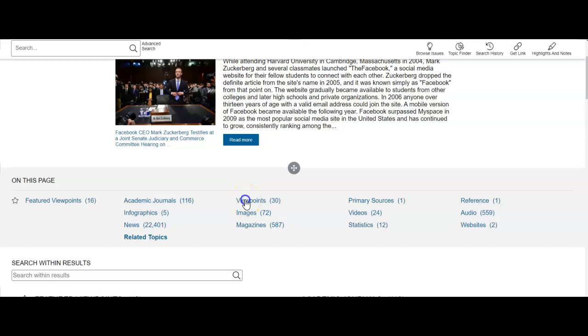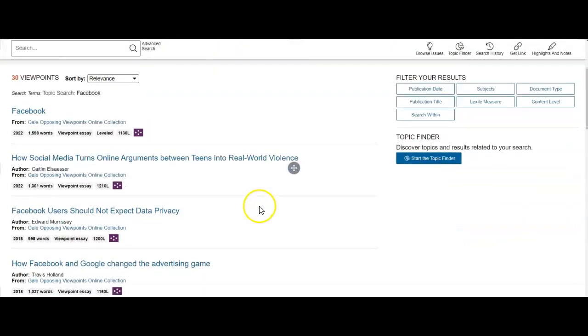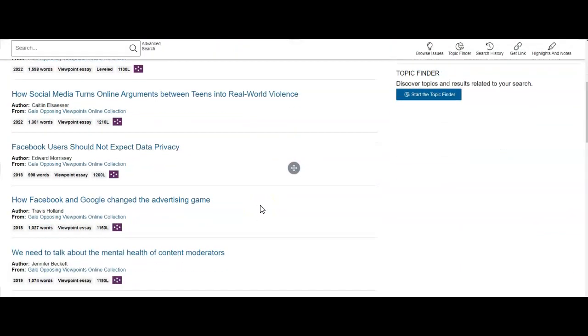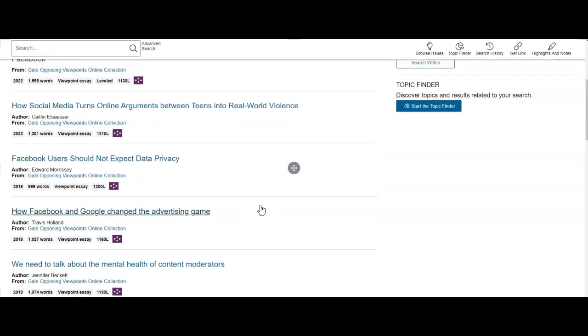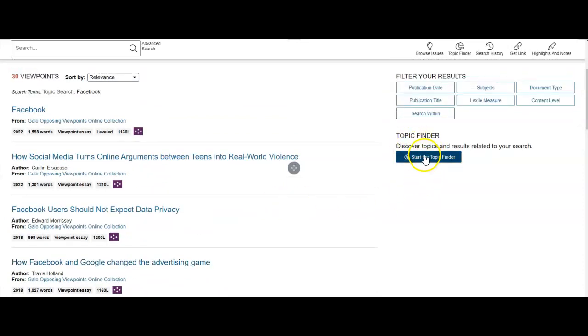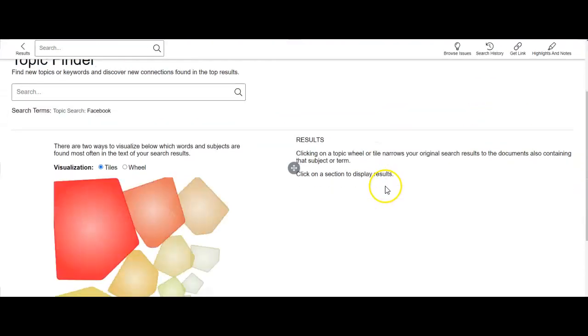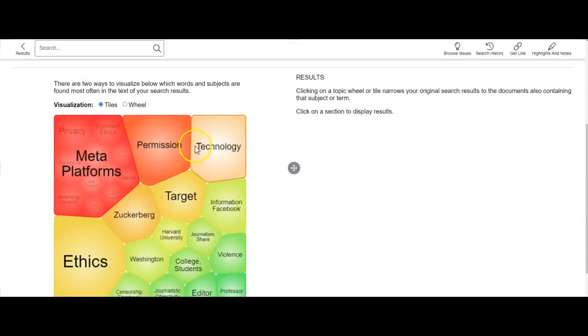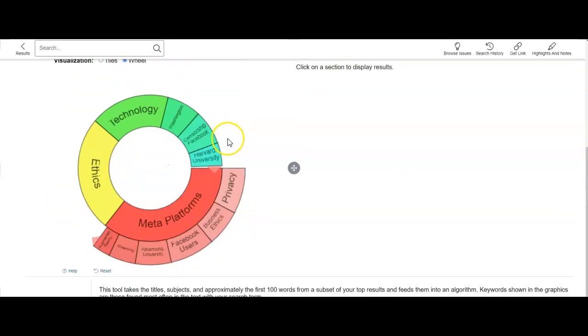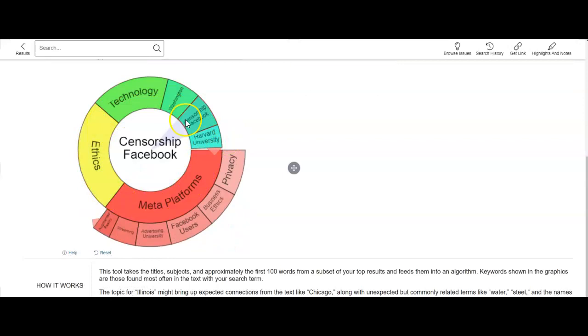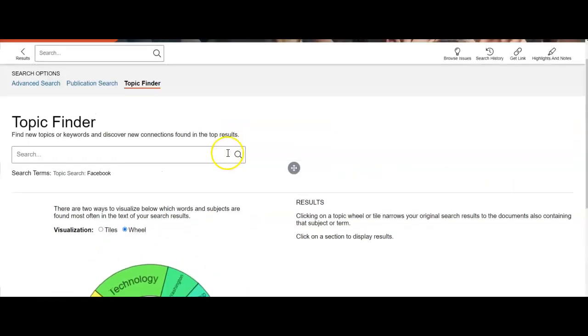So know that those can be helpful by looking at both sides of a particular issue and giving a particular viewpoint. There's also this button, Start the Topic Finder, which can be helpful to look at your topic in their different areas that they connect to, so they kind of take it apart a little bit. You'll also see that they have a picture that is the wheel, and you can click on any of these. So those are kind of fun to play with as well.